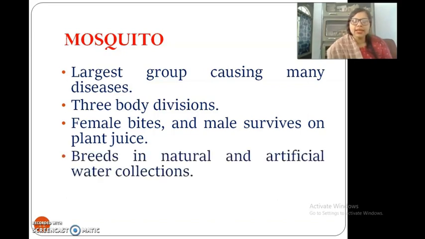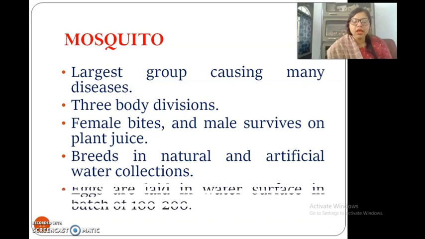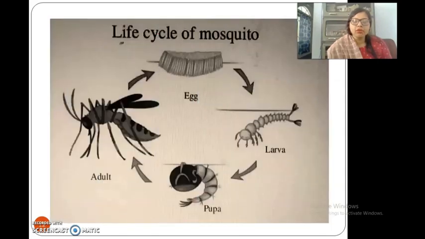They breed in natural and artificial water collections. At once they lay almost 100 to 200 eggs, and the life cycle of a mosquito has 4 stages. First the eggs, then the larva, then the pupa, then the adult mosquito.